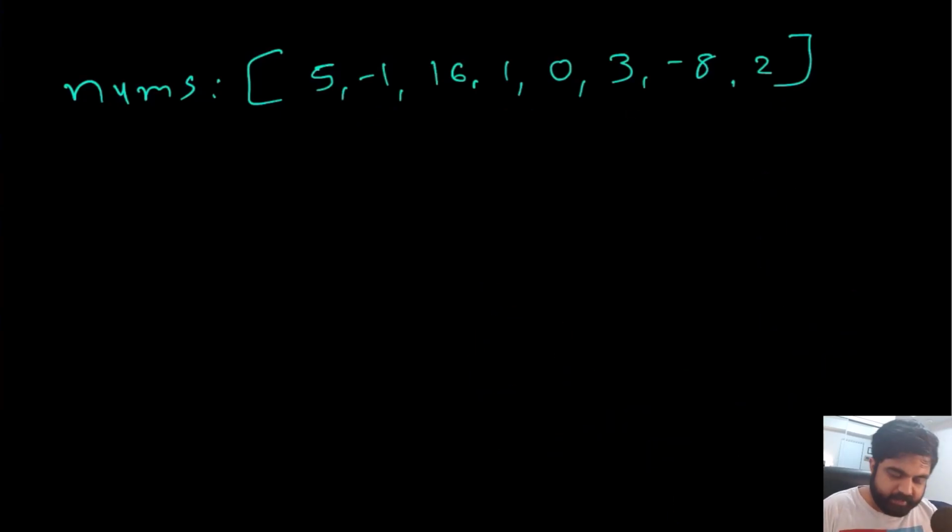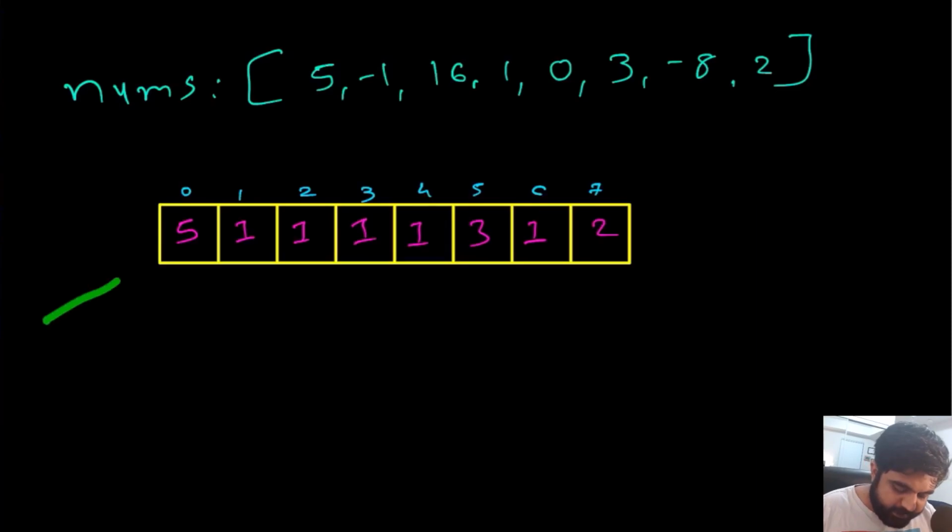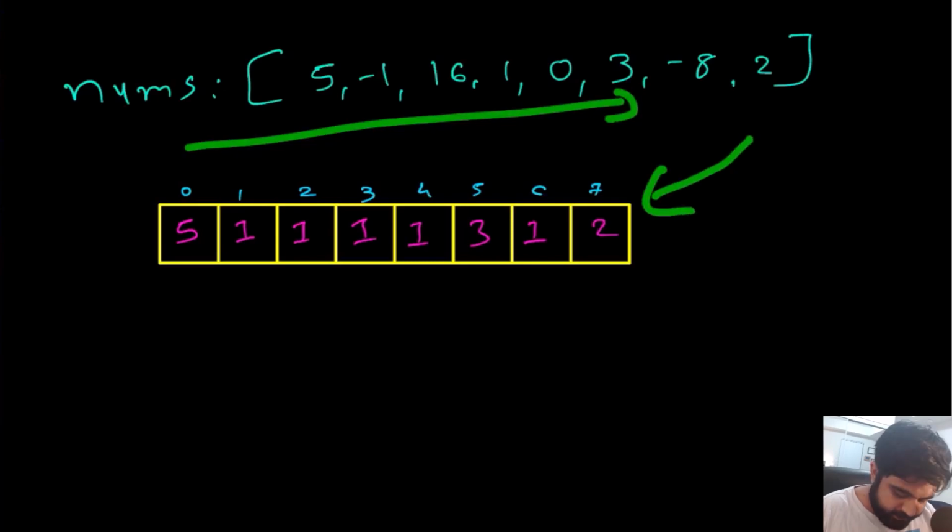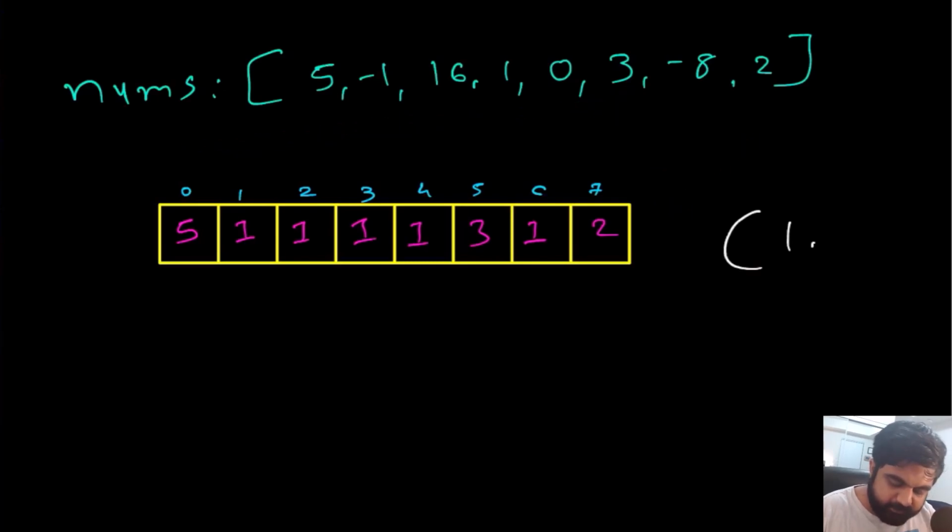So let me create a new array. This is the new array we generated. Now let's do a quick recap. Basically, we first check whether 1 is present or not. Since 1 is already present, we iterated over this given input array, and from that we converted all the values that were not falling between the values 1 to 9.